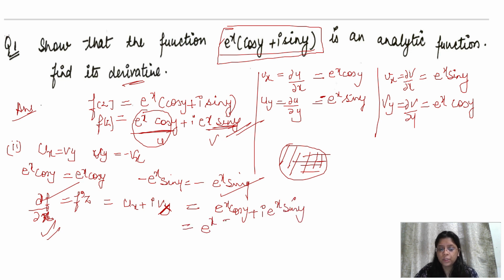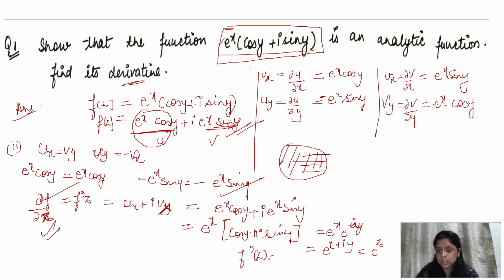Take e to the power x common, we get cos y plus i sin y. Now cos y plus i sin y is e to the power iy. I hope you know the formula. So we can write it as e to the power x plus iy, and you know that it is e to the power z. Now f dash z is equal to e to the power z. This is your final answer. So here we have shown that the function is analytic, and then we have found the value of the derivative.